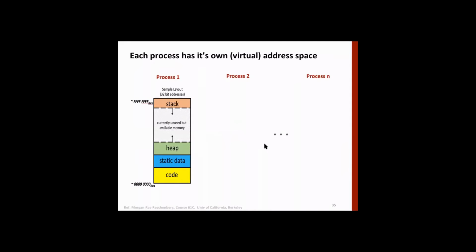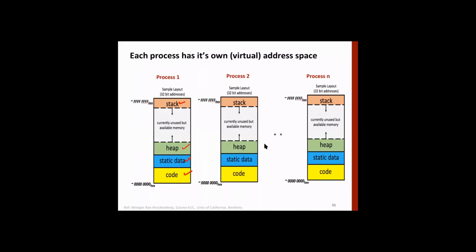We have studied this. It has a code area, then a static area, heap area, a stack area, and so on. And each has addresses from 0 to the highest address, FFFF.